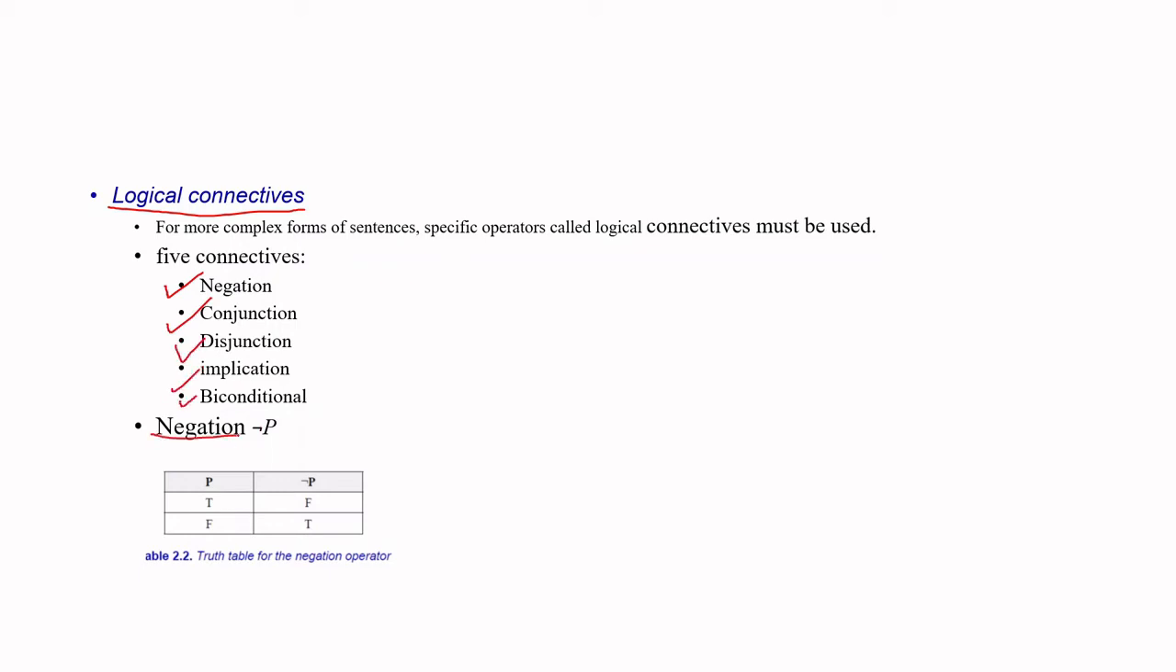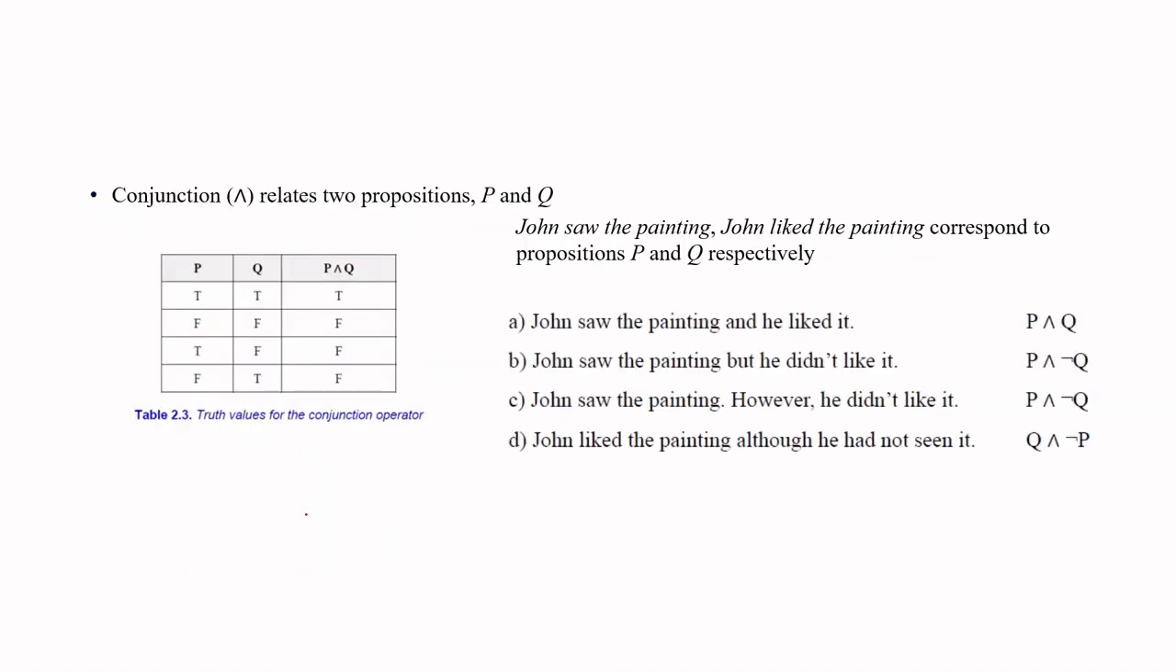Negation is the not operator. So if "I am happy" is a proposition, then "I am not happy" is the not operator. The truth table is like this: if the proposition P is true, then not P is false, and the reverse is also true. That is the negation operator. Similarly, conjunction is the and, P and Q, right? When both the propositions are true, then P and Q is true. Otherwise, it is false.